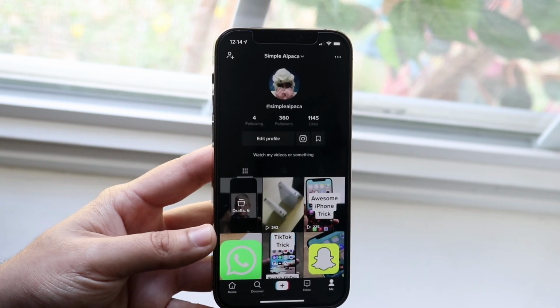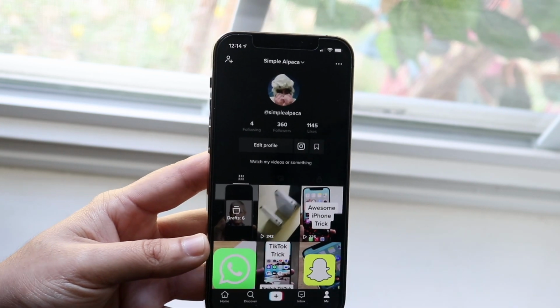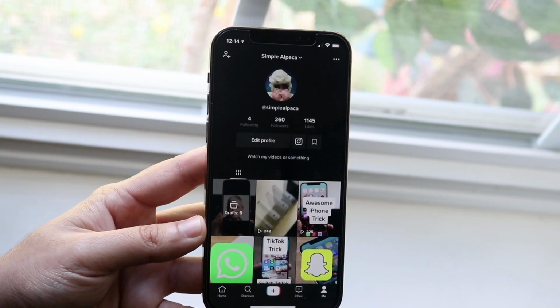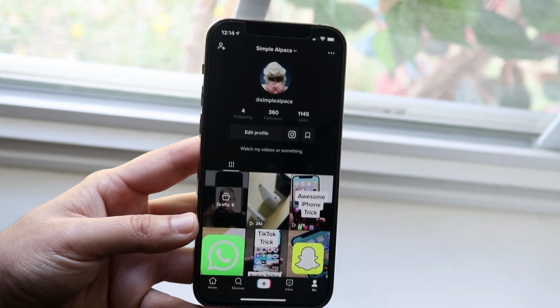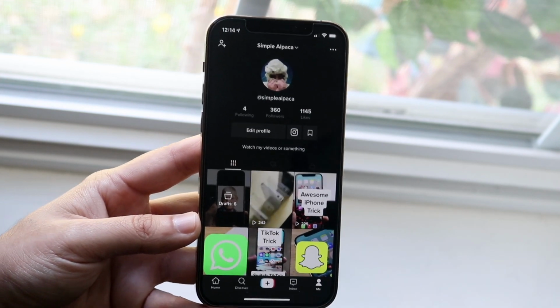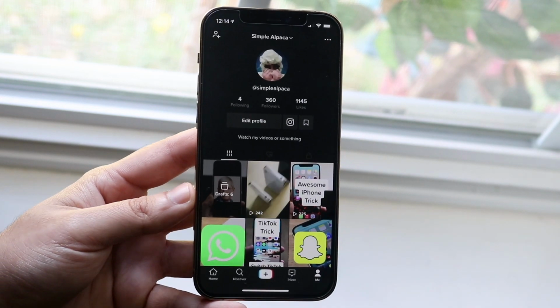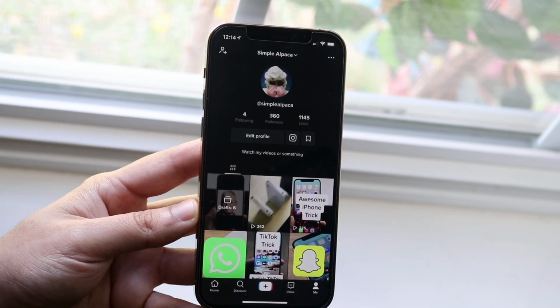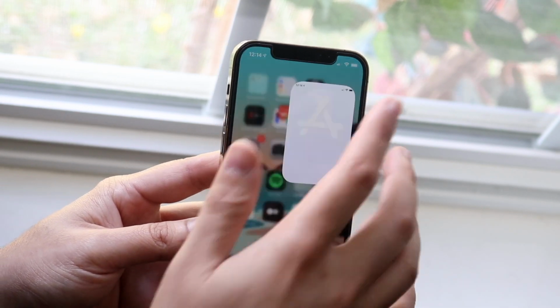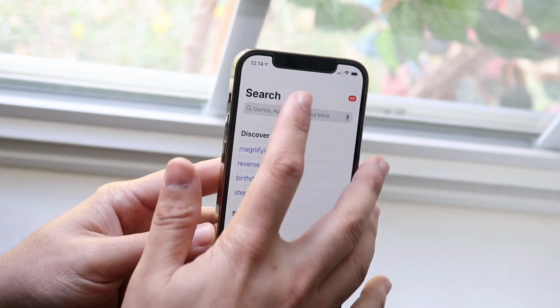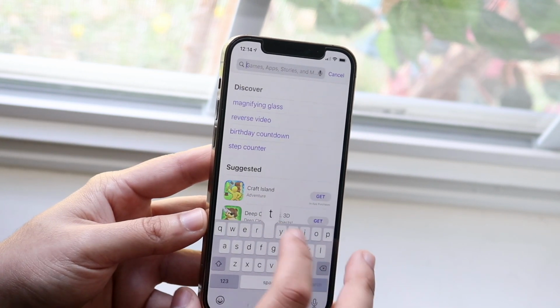But let's say for some reason you haven't been following anybody, but you're still experiencing this issue. Most of the time, this can be an issue within TikTok itself, so I wouldn't freak out about it too much. Again, I would recommend waiting, but if you waited a long time and it's still not going through, what I would recommend is hopping out of TikTok, going into your app store, typing in TikTok and updating your TikTok app.